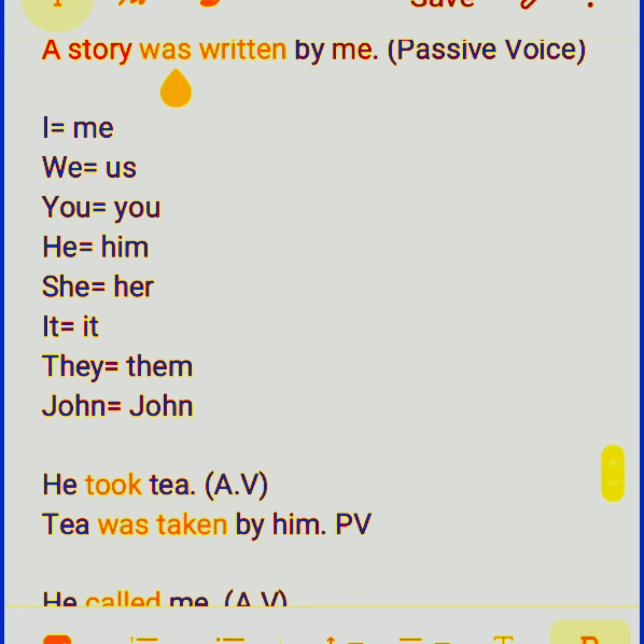Same: I objective case me, we objective case us, you objective case you, he objective case him, she objective case her, it objective case it, they objective case them, and the name John will remain the same.